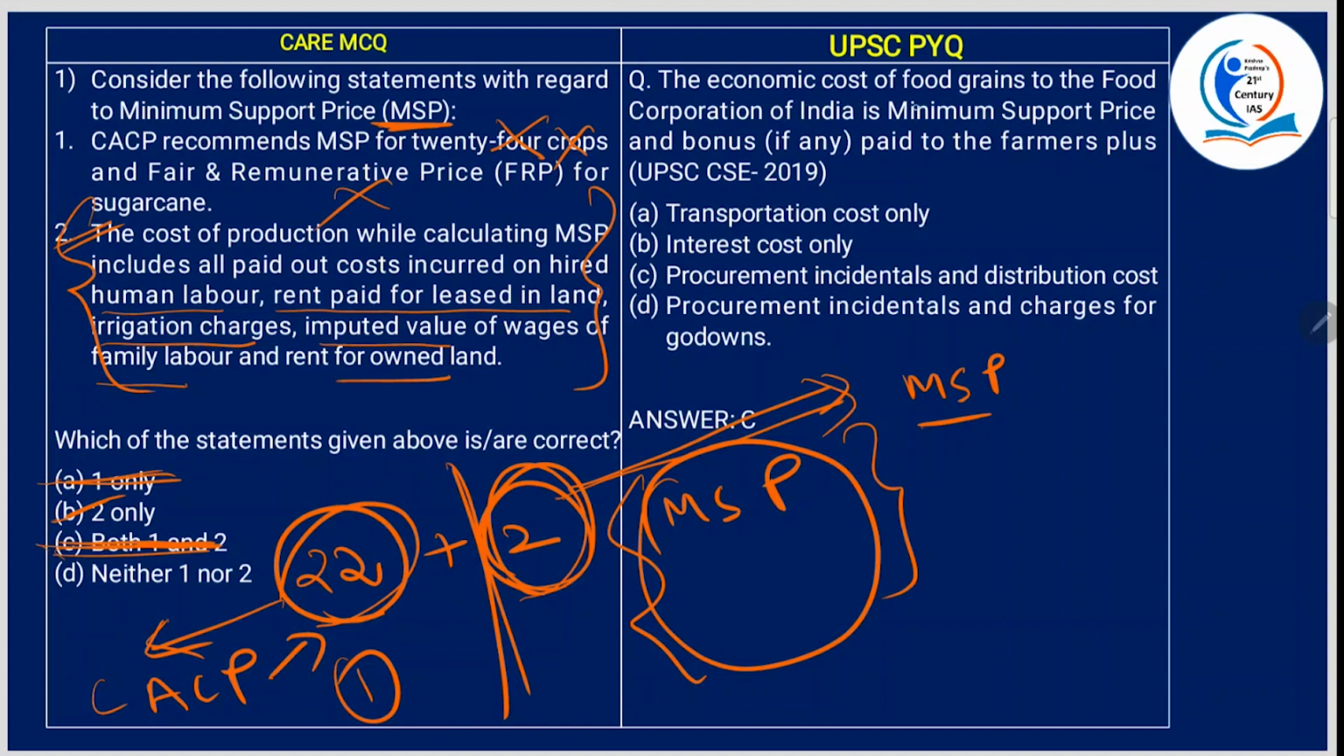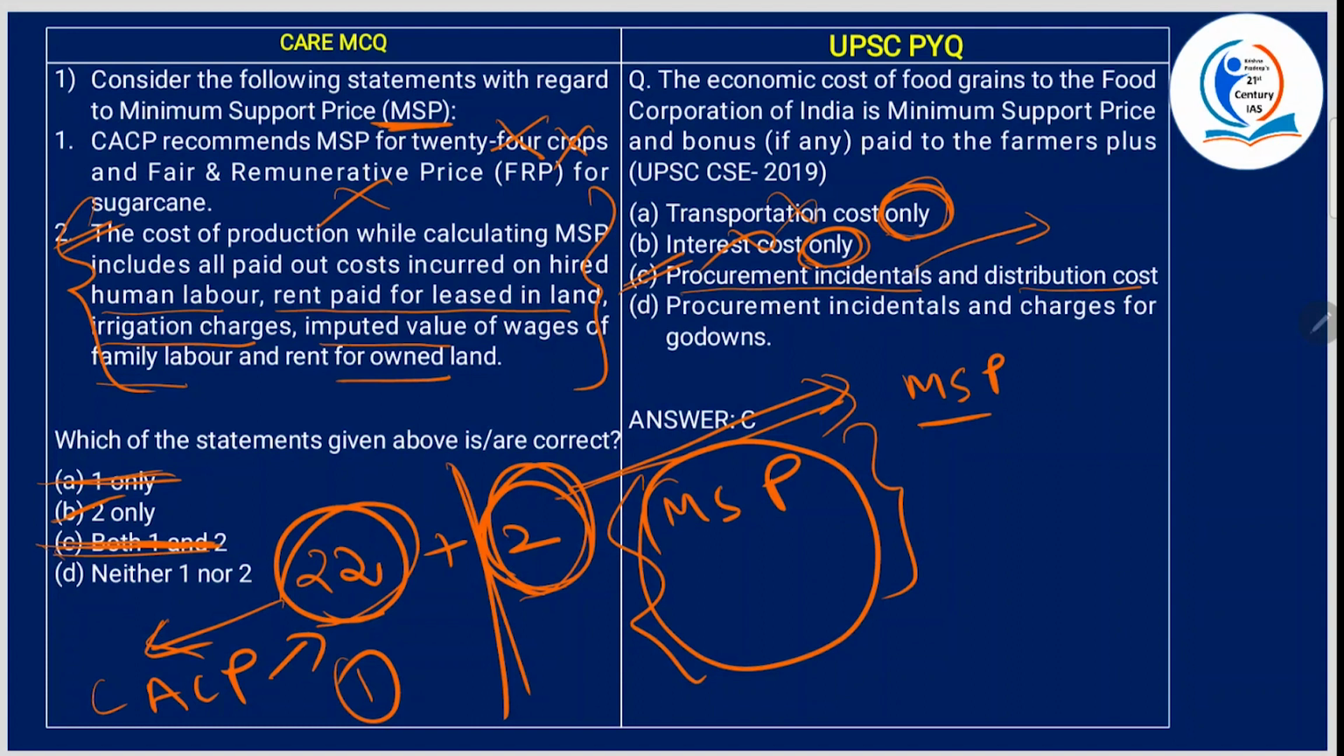Now, the economic cost of food grains to the Food Corporation of India is minimum support price and bonus paid to the farmers plus transportation costs only, interest costs only. See, before 2023, if words like 'only' are given in statements, they would be wrong. But after 2023, that option is eliminated. So A is gone, B is gone. Procurement incidentals and distribution cost. Yes, this is the answer.